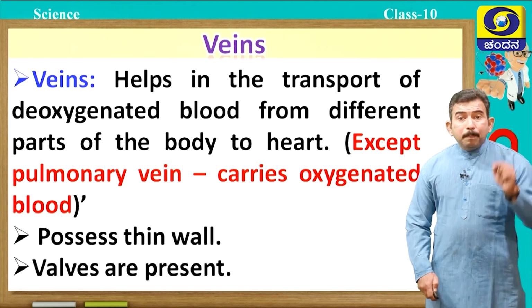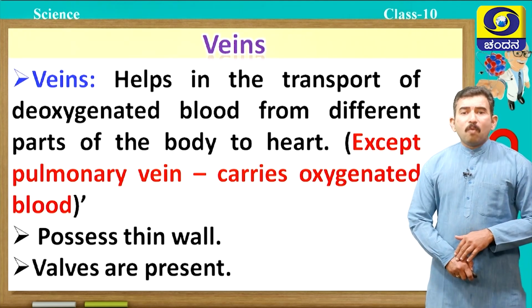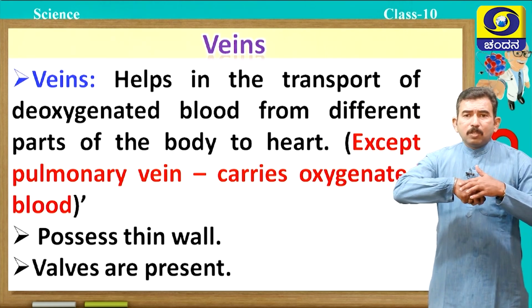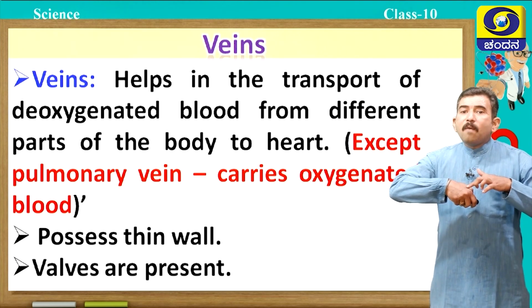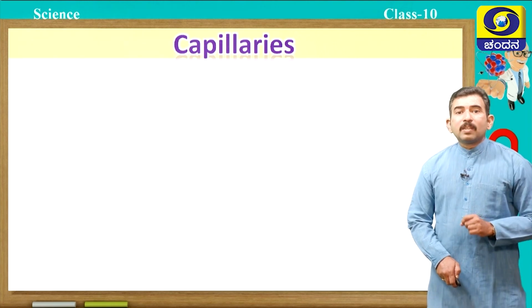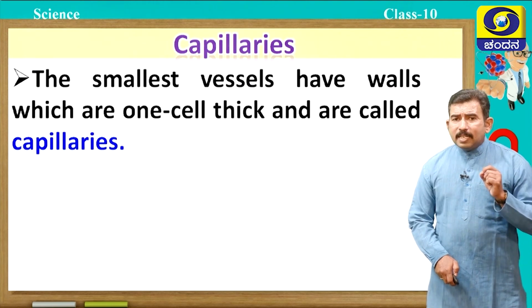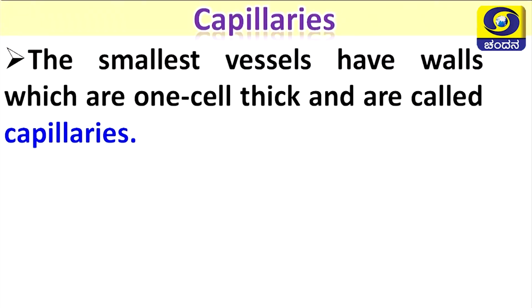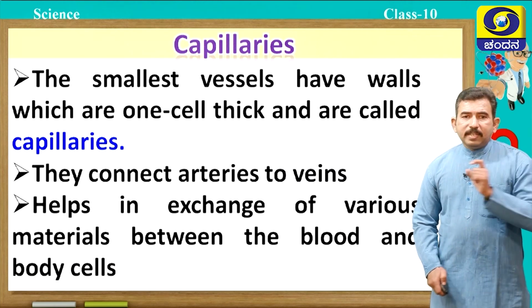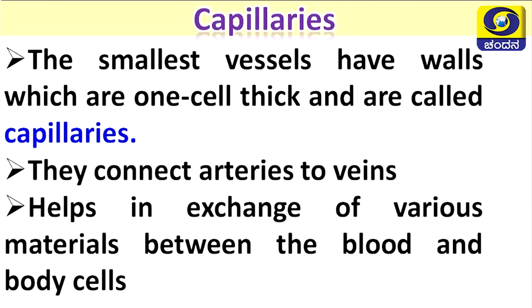Arteries are deeply seated, whereas veins are superficial. You can see below the skin, you can see some tube-like structure. These are nothing but veins. Now let us discuss about the third type of blood vessel, that is capillaries. These capillaries are the smallest vessels, have walls which are 1 cell thick, and these capillaries connect arteries to veins, and help in the exchange of various materials between the blood and body cells.